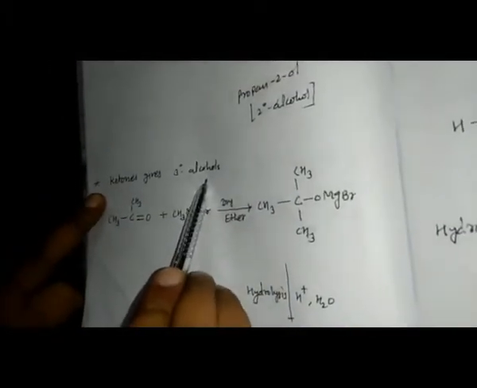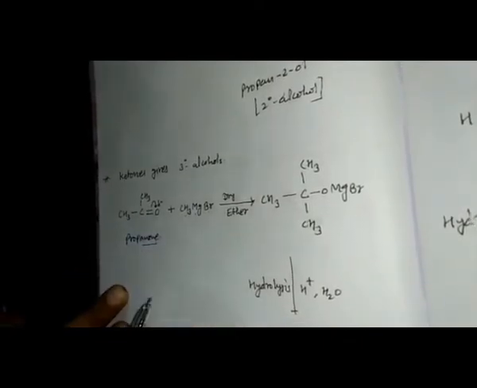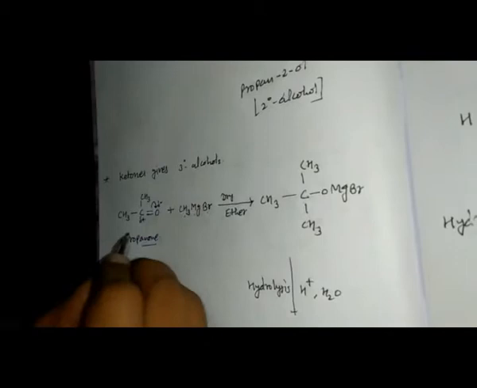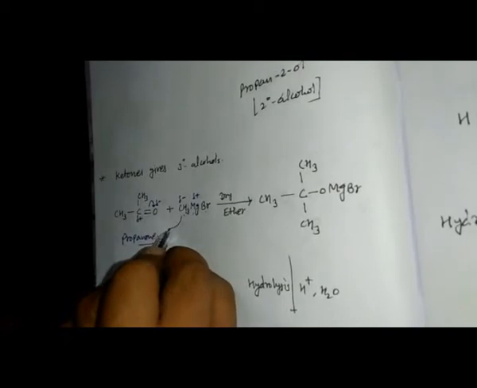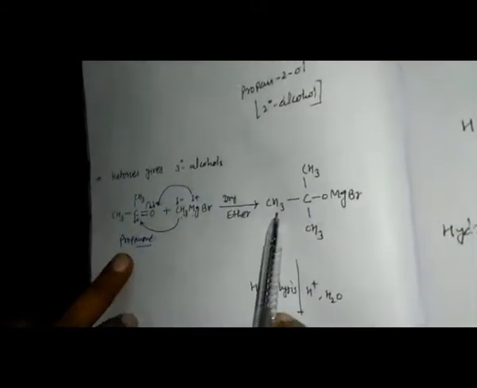Similarly, a ketone will give us a tertiary alcohol, because in a ketone two alkyl groups are already present. CH3COCH3, this is propanone, and this is the Grignard reagent, methyl magnesium bromide. The same, oxygen is more electronegative, so the bond will transfer the electron towards the oxygen. Carbon gets positively charged. This is negatively charged and this is positively charged. The negatively charged part will attack the positively charged carbon, and the positively charged part will attack the negatively charged oxygen. So we get here CH3.